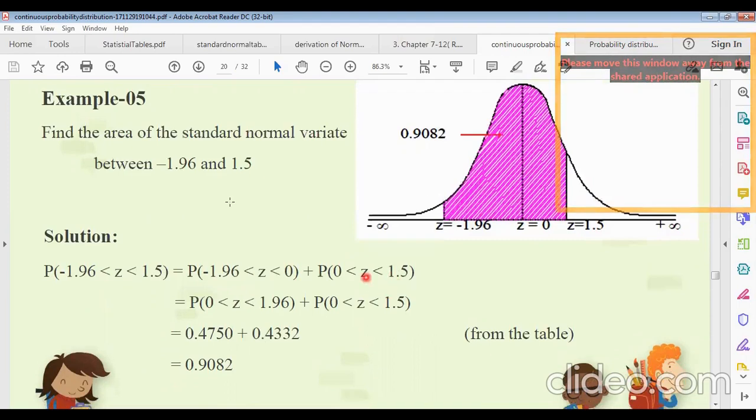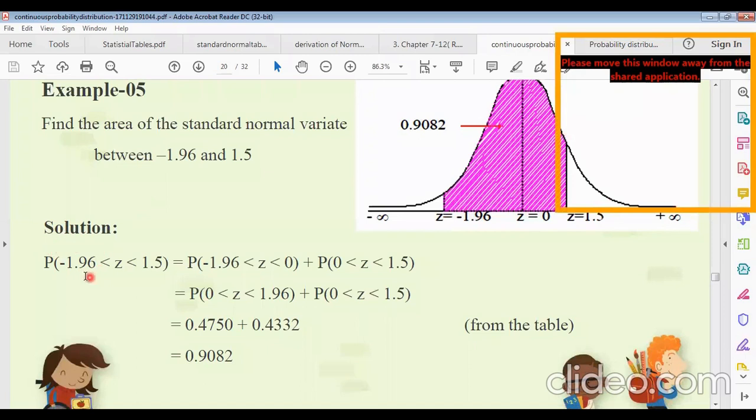Now, how do we find the area of the standard normal variate between minus 1.96 and 1.5? Suppose minus 1.96 is this z, this is z equals 0, and this is z equals 1.5. Now we have to find this colored area, the area between z equals this and this.